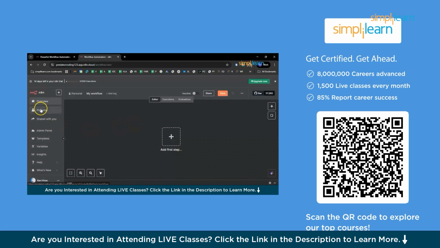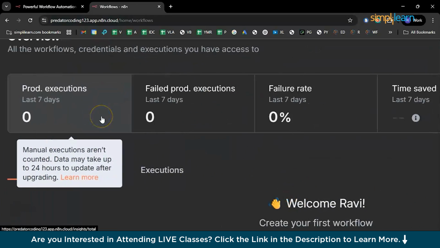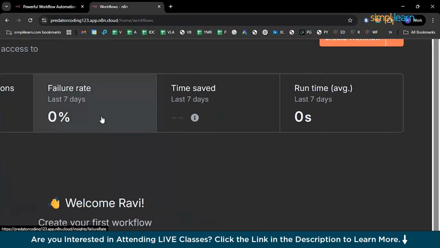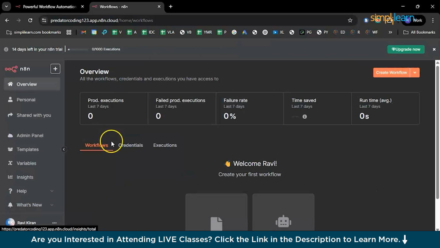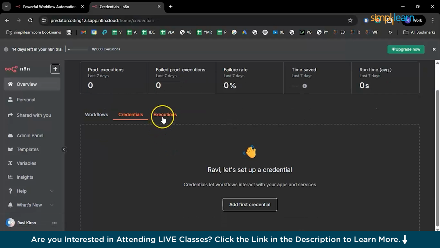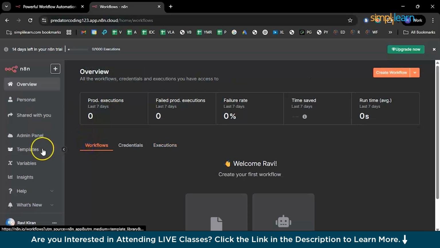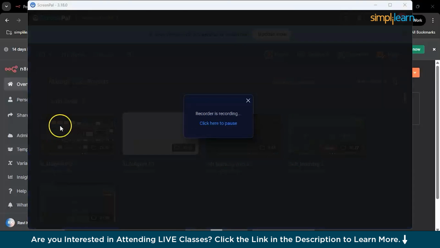So here on the left hand side, you can see preview, personal, and here are the production executions, failed productions. So it's like a dashboard on your projects, a detail on your projects. So here are the credentials and execution. So credentials is the page where you add all the credentials. Let's say you are getting connected to any of the LLM platforms or any of the APIs. That's where you go and add your credentials.